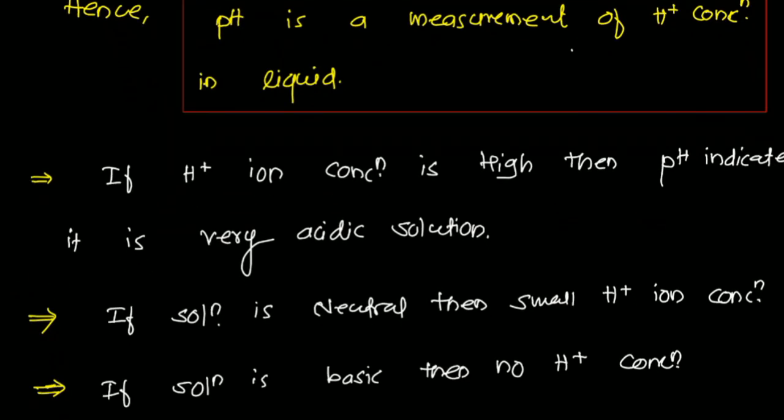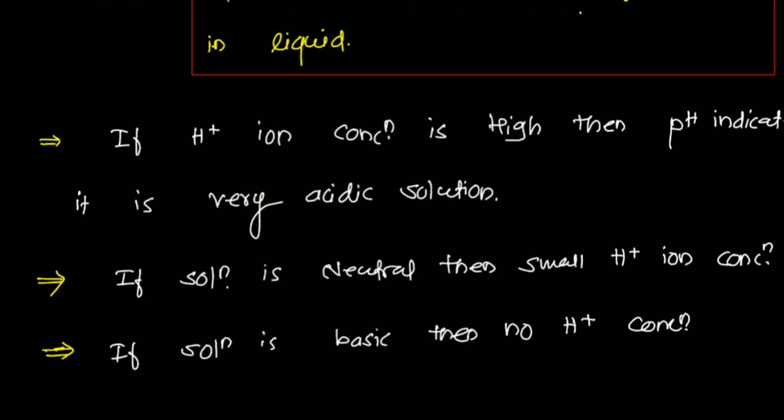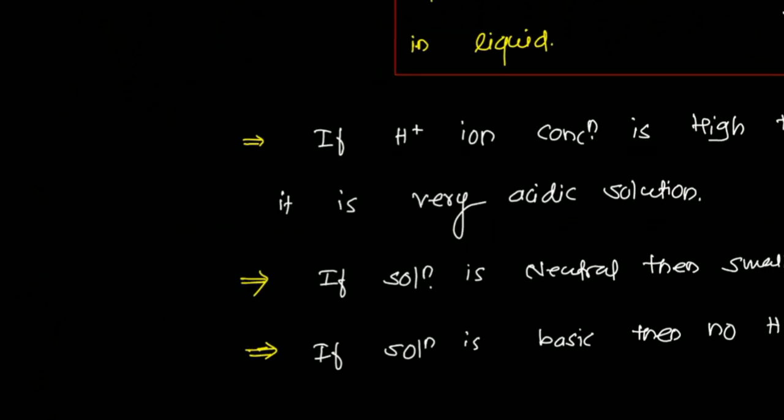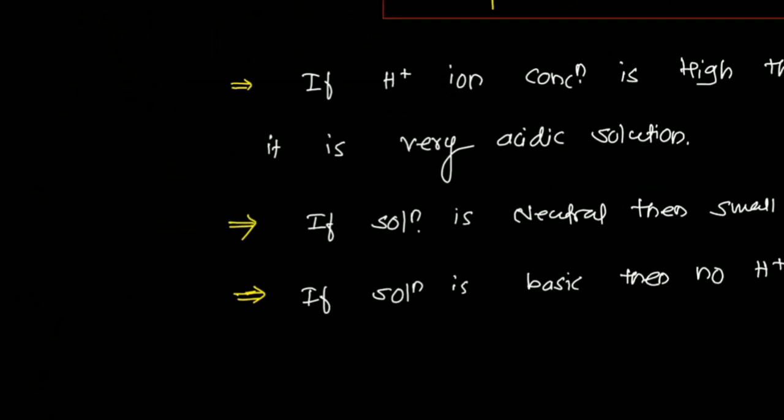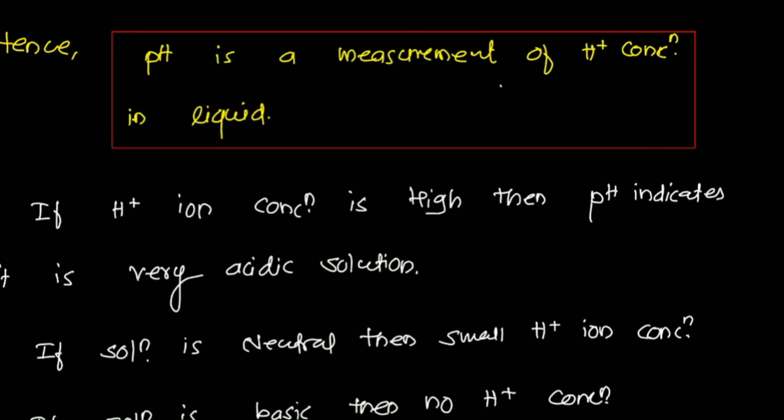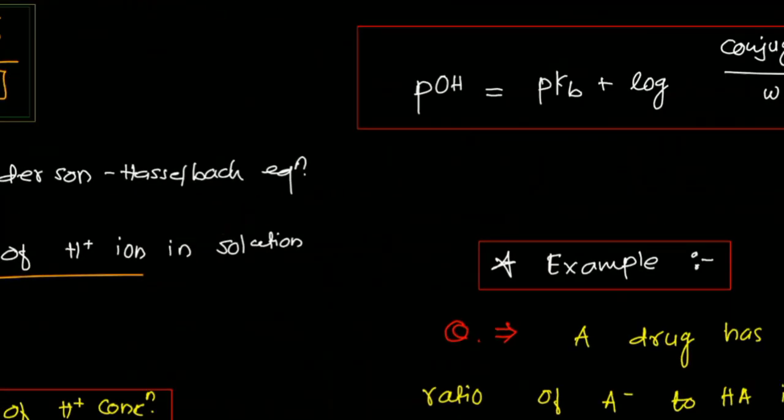If the pH is neutral, that indicates a small H plus ion concentration. And if the pH is basic, then that indicates that no H plus ion concentration will be there. So based on pH we can identify the strength of an acid. If pH is more, you know that 7 to 14 is the scale, near about 11 to 14, basically it's highly acidic because of a high concentration of H plus ion. If it is basic, that means no H plus ion concentration will be there. I think it is an important topic regarding pH and pOH.